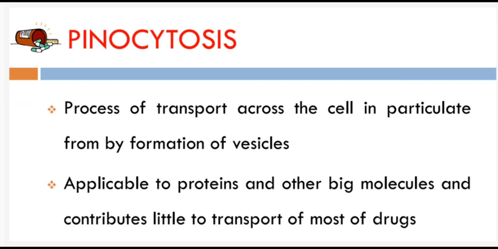Then pinocytosis. Pinocytosis is the process of transport across the cell membrane in particulate form by the formation of vesicles.